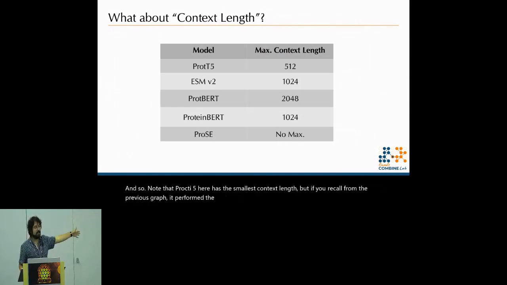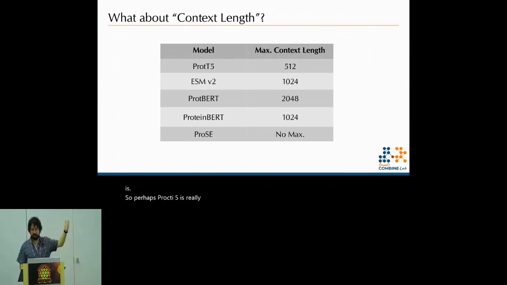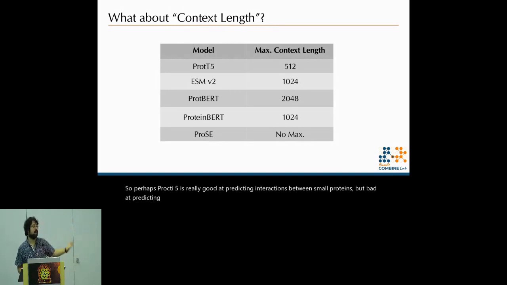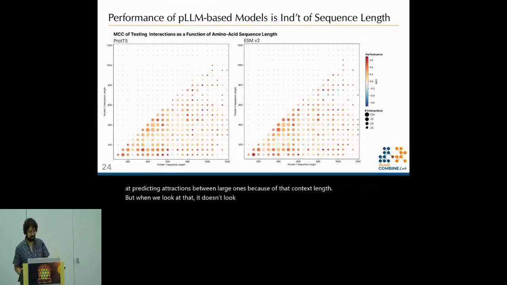Also, PROS is actually based not on transformers, but on recurrent neural networks. So it doesn't have a theoretical, it doesn't grow quadratically with sequence length. So it's not a huge deal what the length of the context is. So perhaps PROT-T5 is really good at predicting interactions between small proteins, but bad at predicting interactions between large ones because of that context length. But when we look at that, it doesn't look like there's any trend there either.